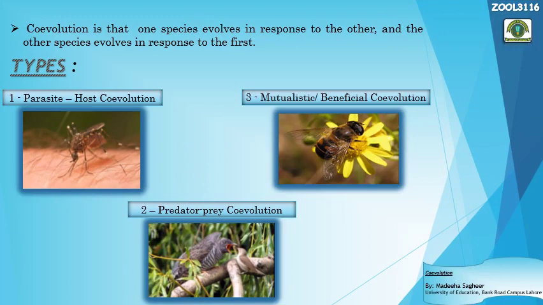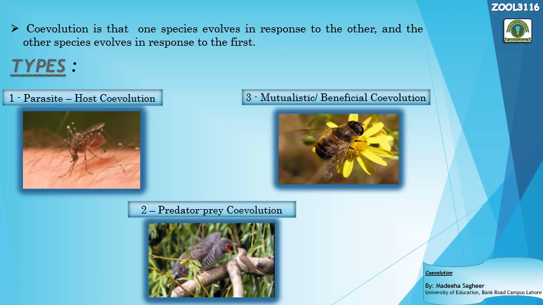Okay, coevolution is when one species evolves in response to the other and the other species evolves in response to the first one. This is what we talked about in our previous slide as well. This is the change-response mechanism.